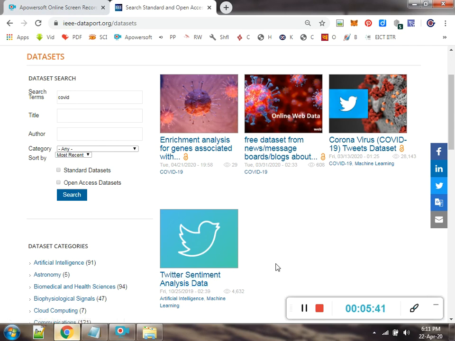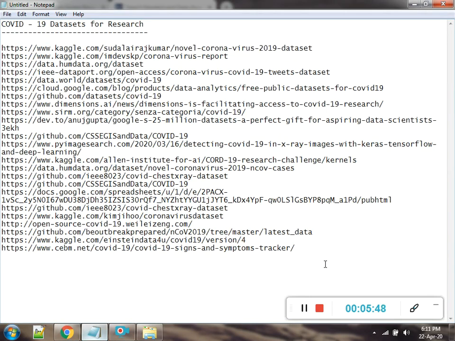This way you can have access to multiple data sets, and the links of these data sets I will provide in the description, so that you can download them and implement your algorithms at the backend for training and testing. You can make very good predictions, and using those predictions and outcomes, some very good articles and research papers can be published.